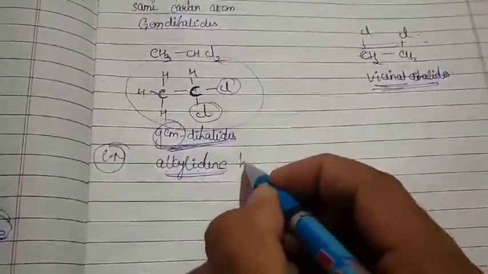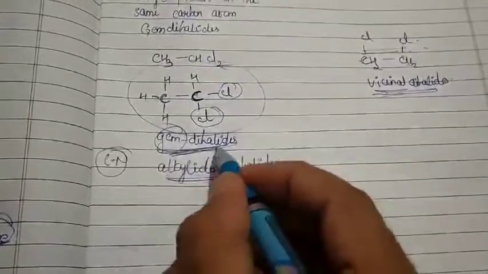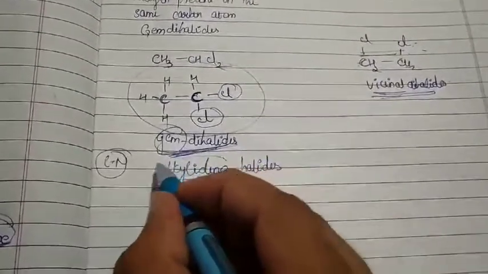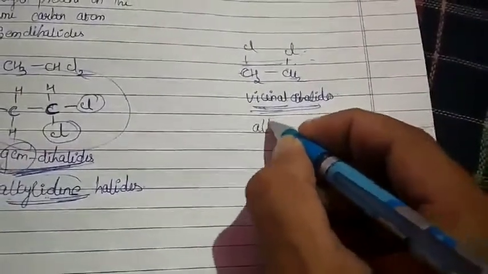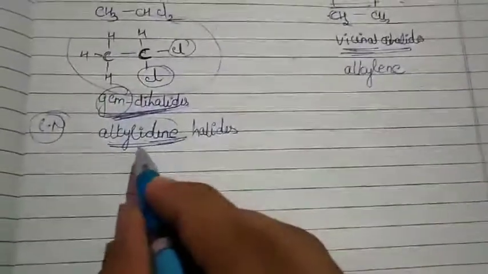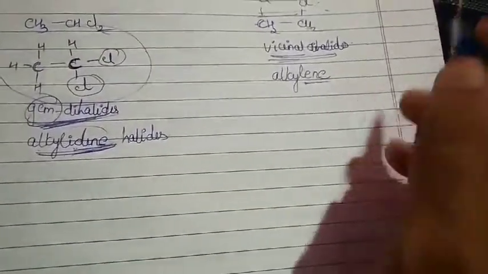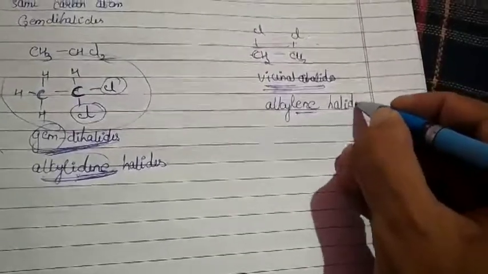Alkylidene halides, common name. There is a chance of it being asked. What is the common name for your gem dihalides? It is called as alkylidene halides. But in vicinal, a slight modification, which is called as alkylene itself. Here the word ends with 'dene', here only 'ene' comes. So alkylene halides, very much important.